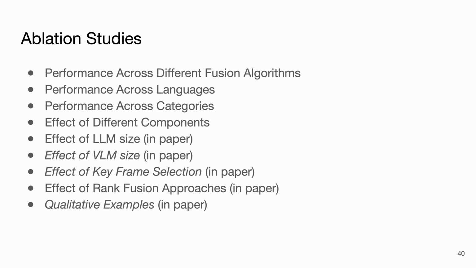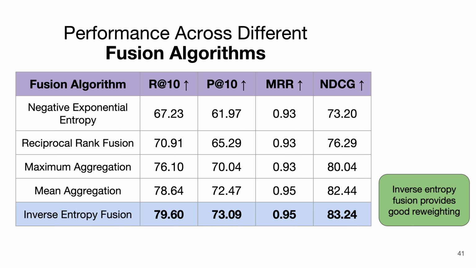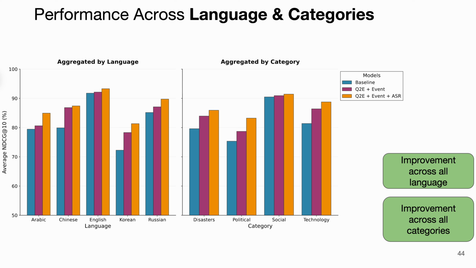We conducted extensive ablation studies to understand why it works. For the sake of time, we have shown some important ones here and provided all in the paper. Comparing fusion algorithms, mean aggregation gives us 82.44, whereas inverse entropy fusion gives us 83.24. It provides the best reweighting mechanism for the zero-shot multimodal task. We have also tried simple ones like maximum aggregation and mean aggregation, to more complex ones, but inverse entropy beats them all.